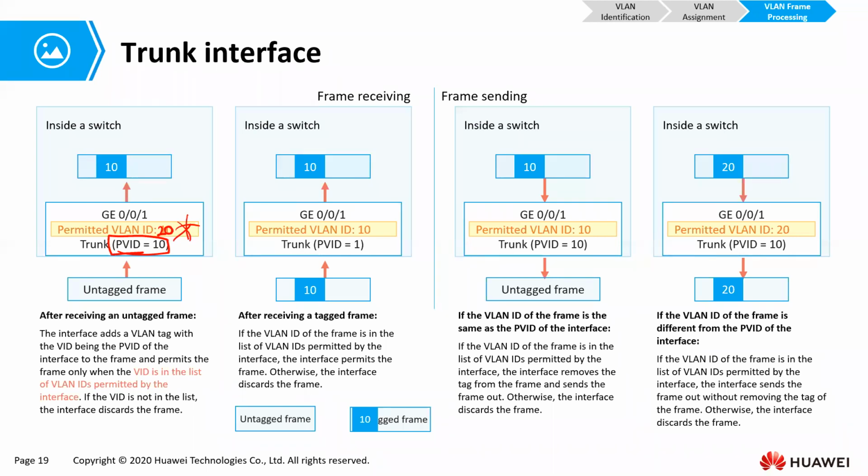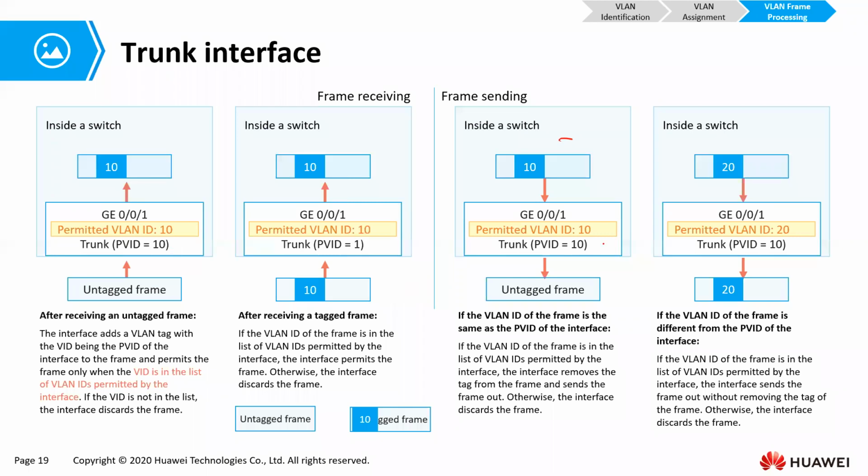Are we together? Cool. And otherwise, it will let you through if its own VLAN ID is allowed through. And then when it receives a frame that is already tagged with a permitted VLAN, it is going to allow that frame through. Are we together? One thing that is missing here: if it receives a frame that is tagged with a VLAN that is not permitted, it is not going to permit that frame through.